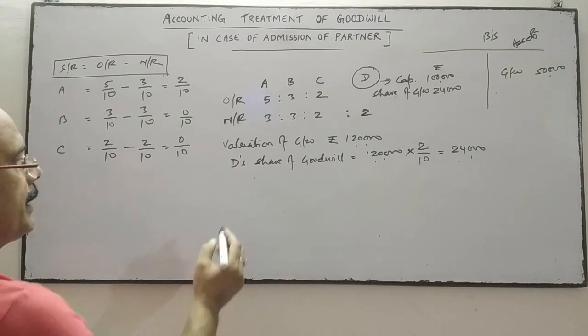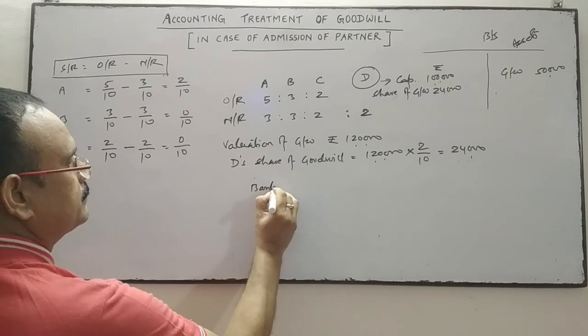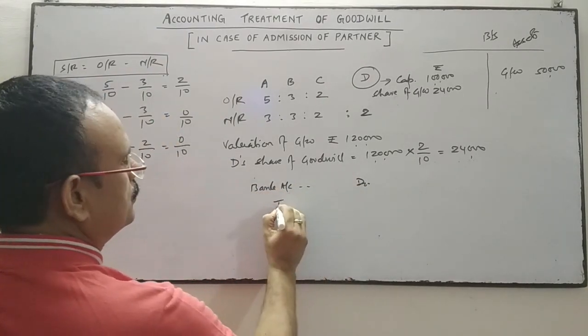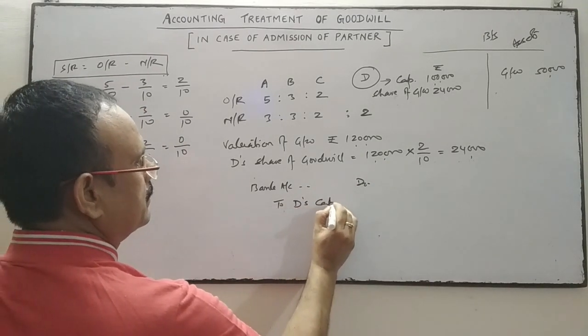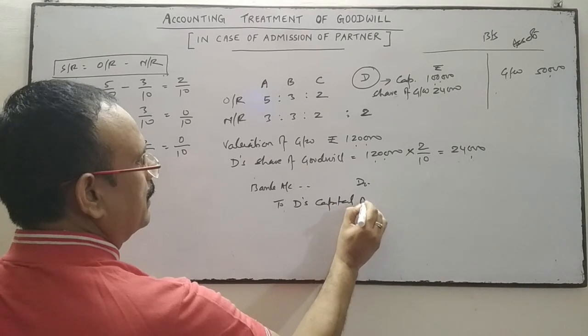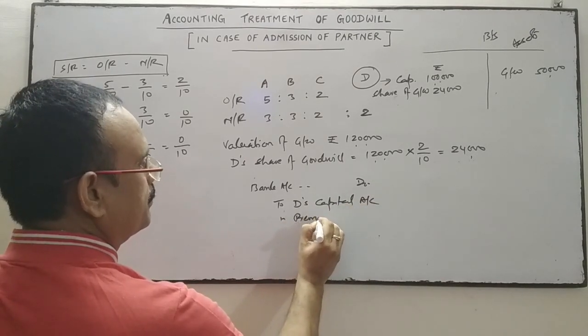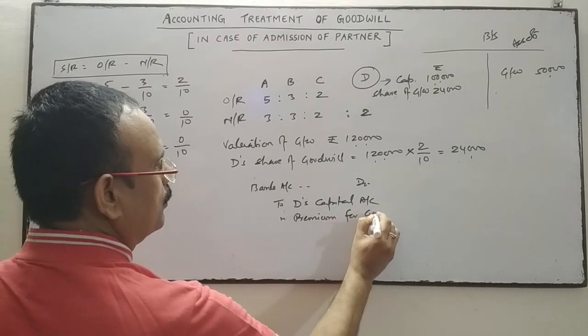Now we'll do the entry. First entry is Bank account debit to D's capital account and to premium for goodwill.